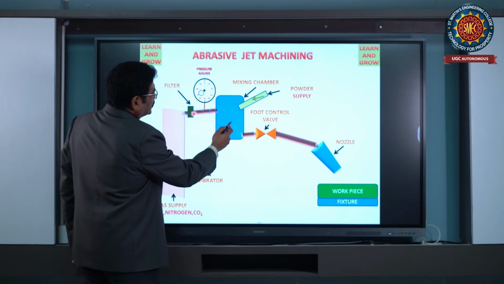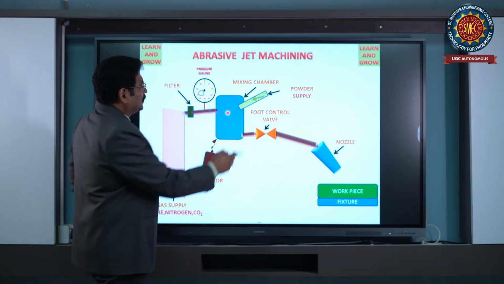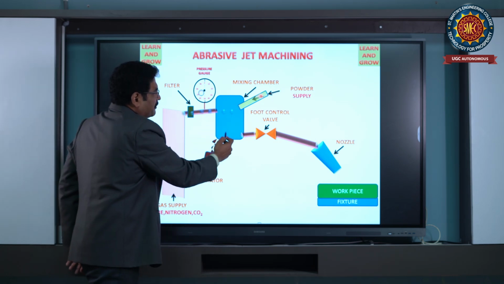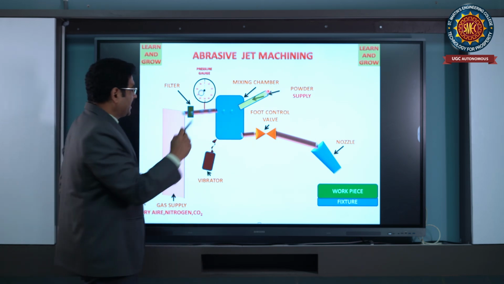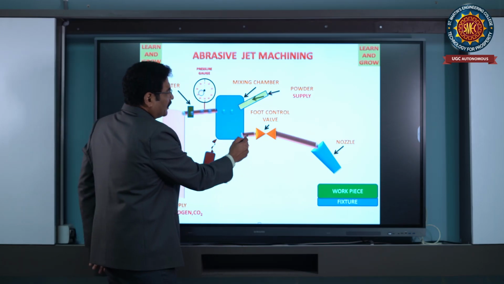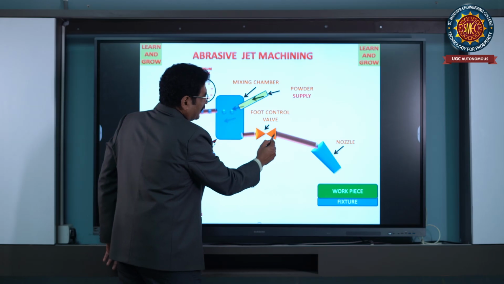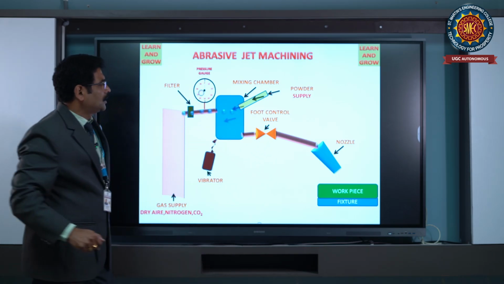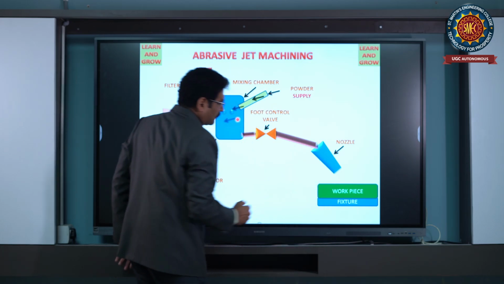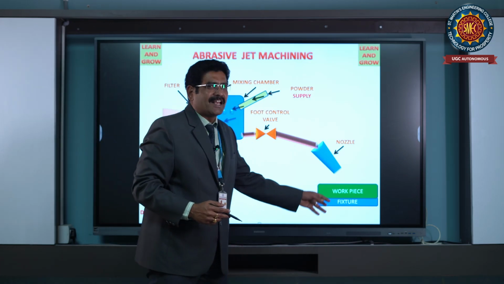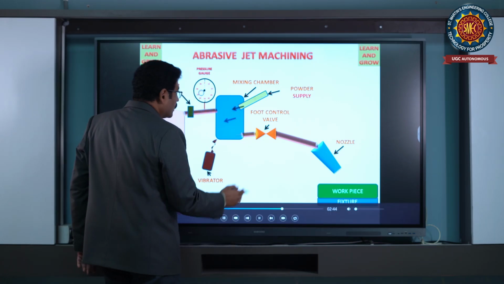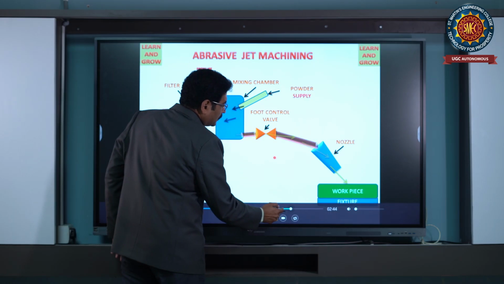From there, the mixing chamber, where the abrasive particles, the powder supply, are mixed with the air, and from there it will be moved through the vibrator. Once it moves from here, it goes through the foot control valve to the nozzle, and from there to the work surface. The work surface will be placed on a fixture. This is the process of abrasive jet machining.